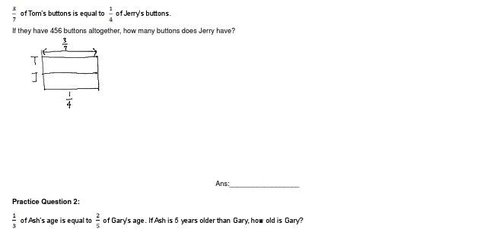When it's 3/7, you know there's 3 parts. Cut into 3s. When it's 1/4, you know there is 1 part, so we don't need to do anything about it. Okay, so now you need to make it into 1 whole, right? Because why? Because we need to know how they have 456 buttons altogether. That means it's 1 whole for Tom, 1 whole for Jerry.